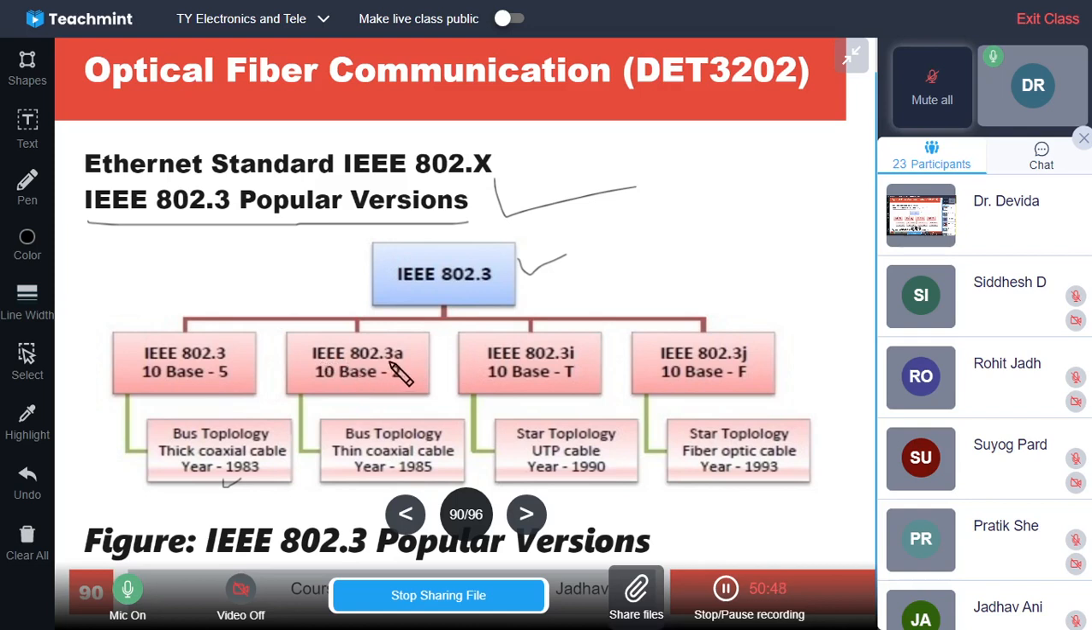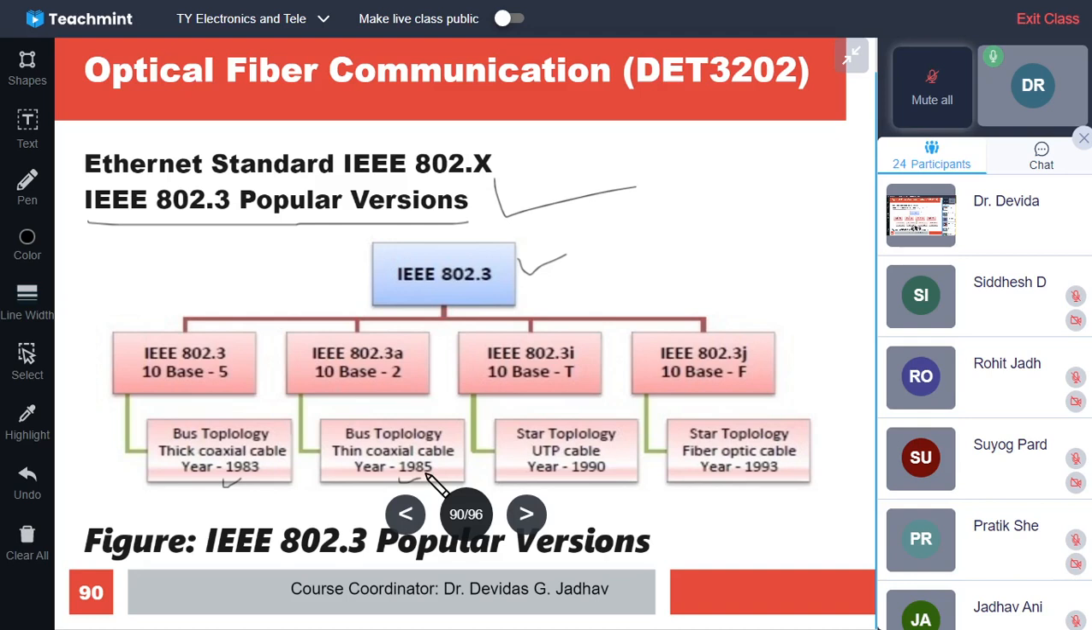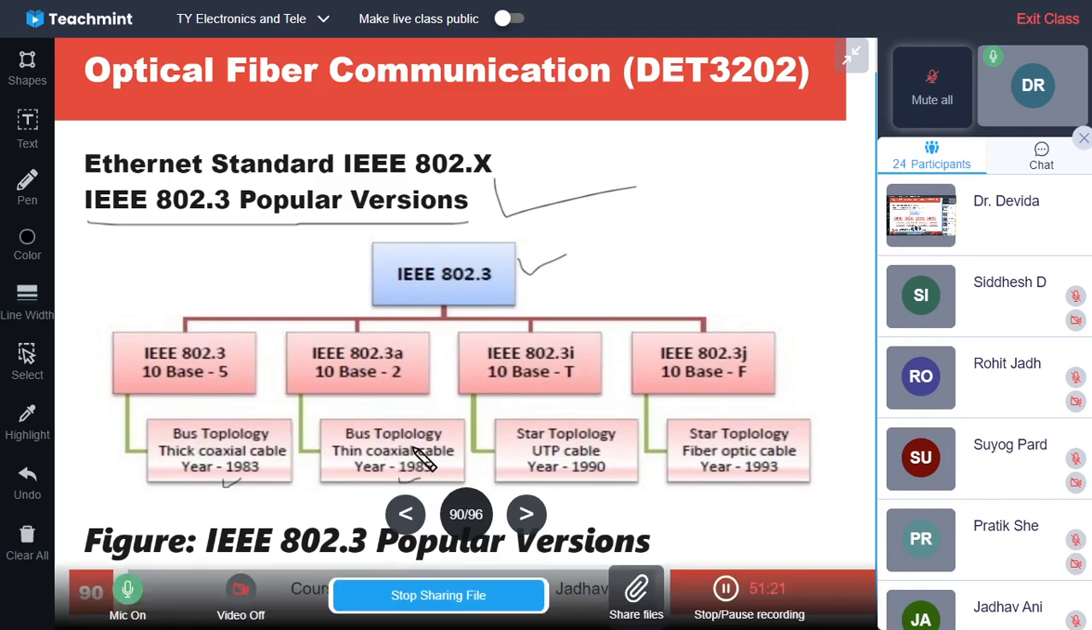So IEEE 802.3A, after 3 it has defined 3A, which is having 10 base 2, that is 10 Mbps baseband and 200 meters. It is also a bus topology, and it uses thin coaxial cable instead of thick coaxial cable. It was introduced in 1985, 2 years after that. So 10 base 5 and 10 base 2 have the numbers 802.3 and 802.3A.